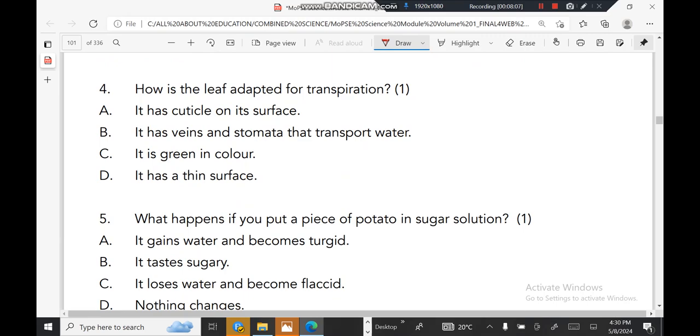How is the leaf adapted for transpiration? It has a cuticle on its surface. Yeah, it sounds good, this answer. It has veins and stomata that transport water. No. It is green in color. No. It has a thin surface. This one is the correct answer.